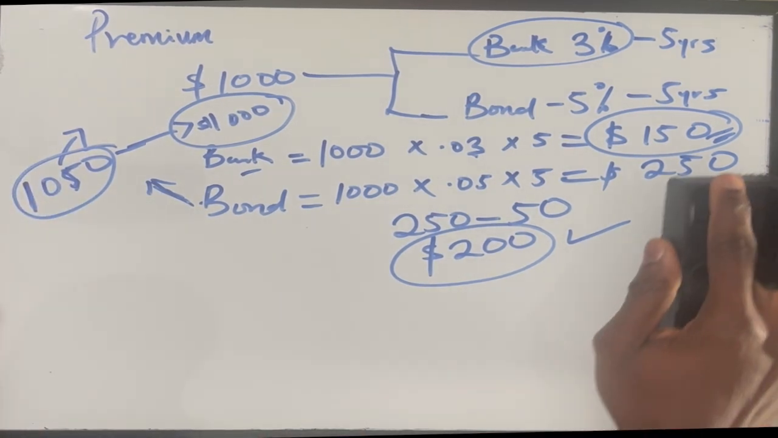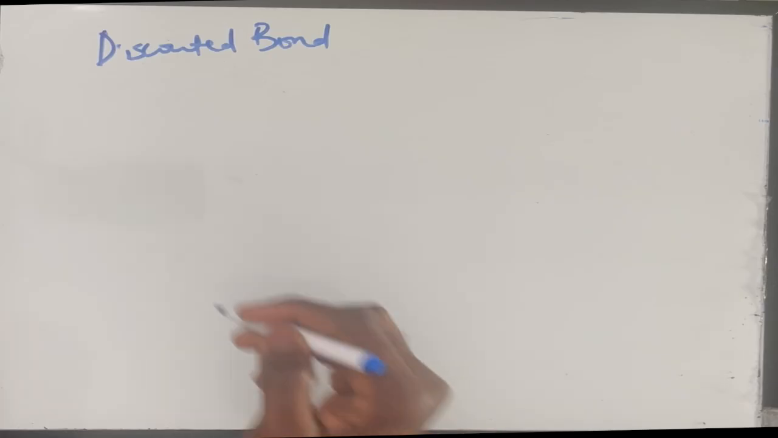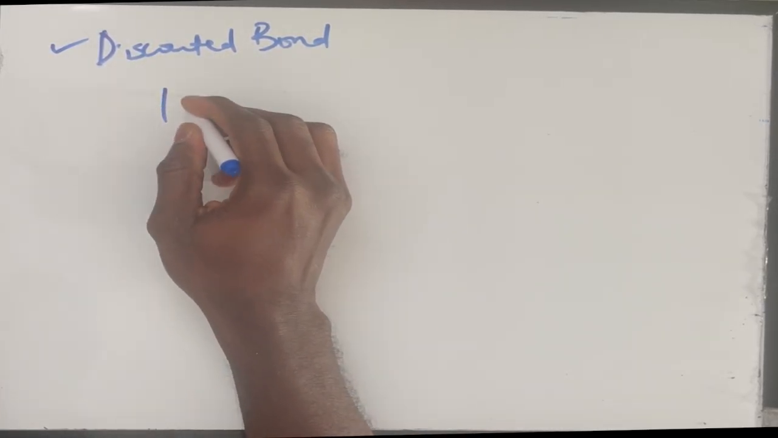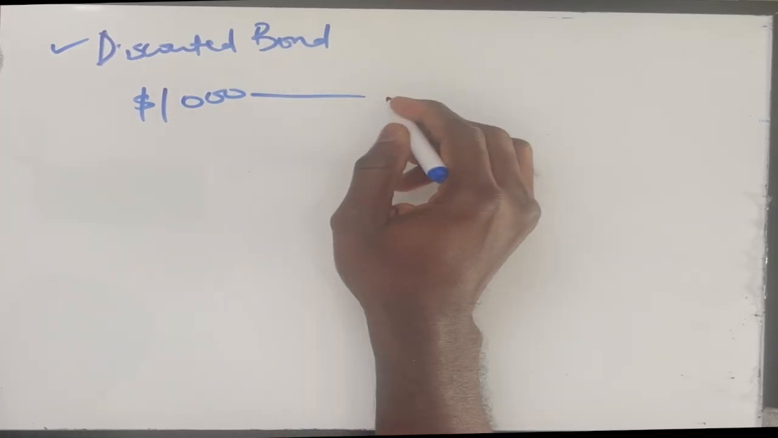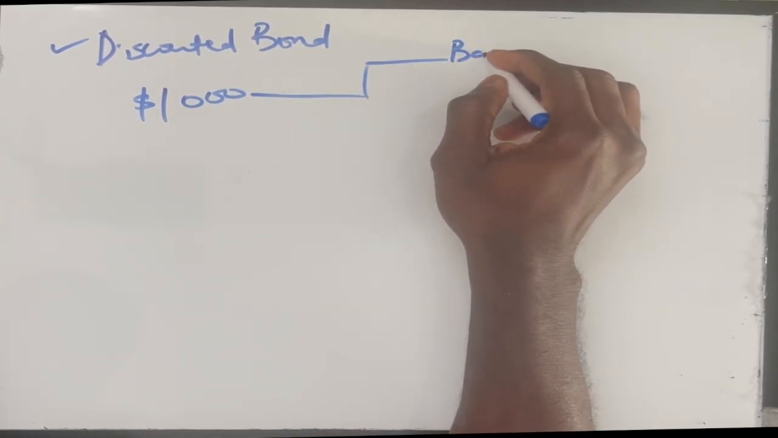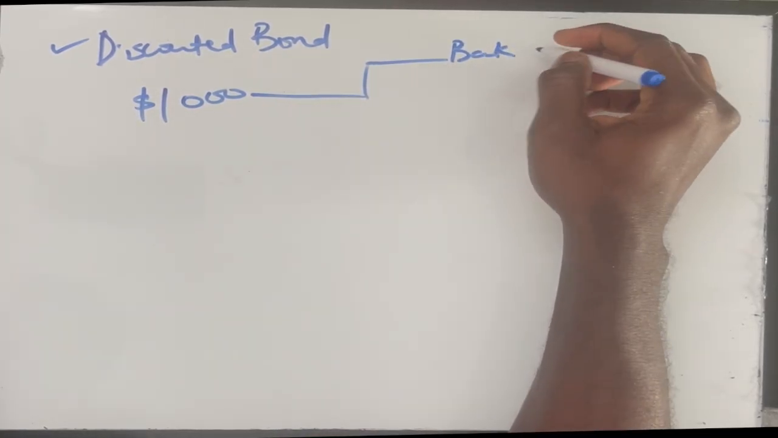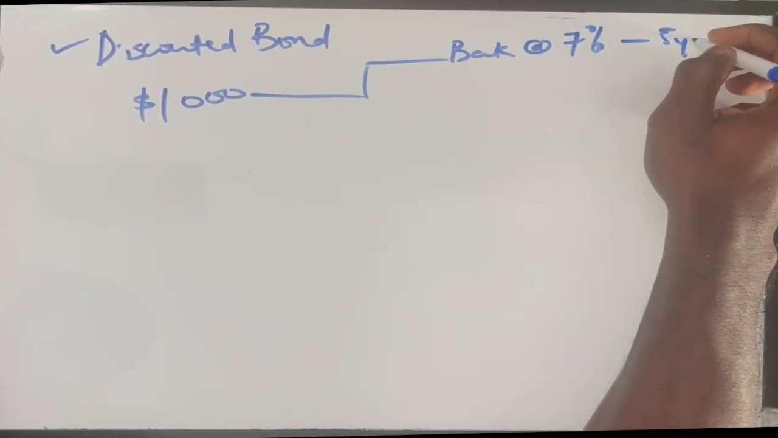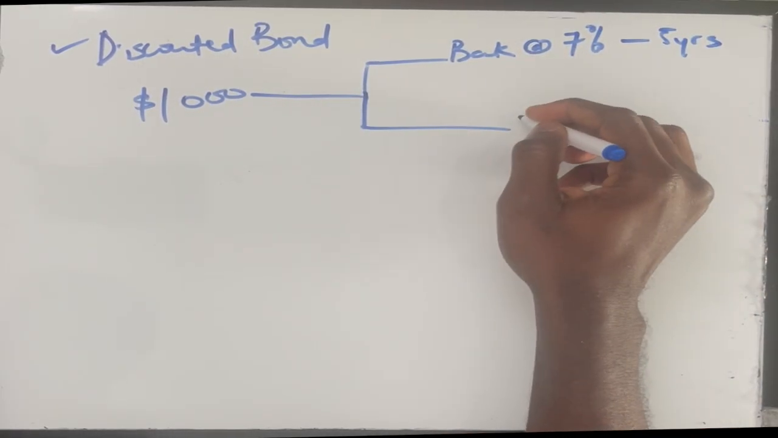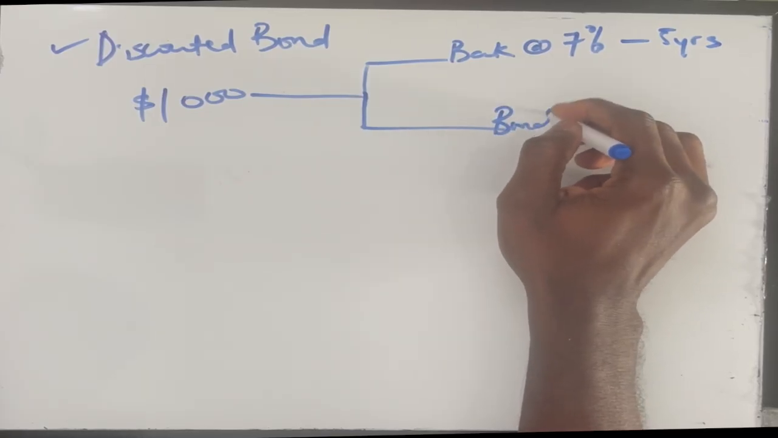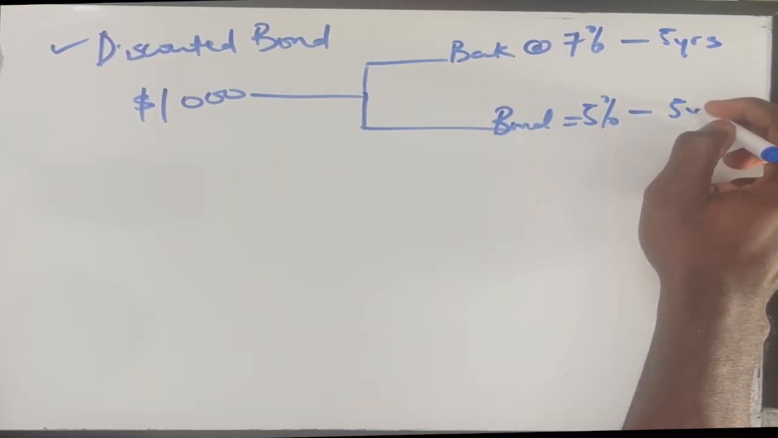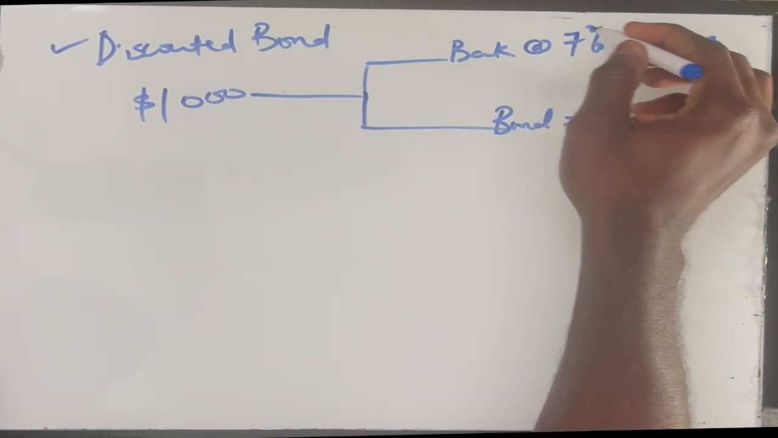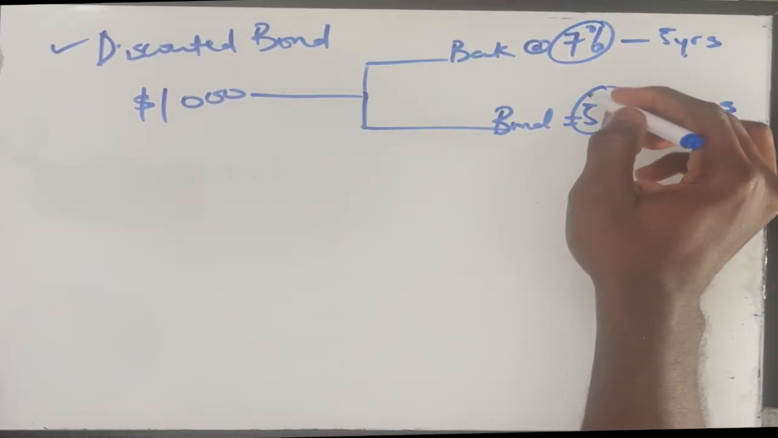Right, now let's look at why would anyone be motivated to buy a bond at a discounted rate. So we still have the same option. We have our $1,000 to invest. We still have the same option, either to deposit the money at the bank. This time around, the bank is giving us 7% interest for 5 years, which is very good. Our bond is still giving us 5% for 5 years. If you have 1,000, you may want to deposit that money with the bank because you're getting 7%. So you wouldn't want to buy this.